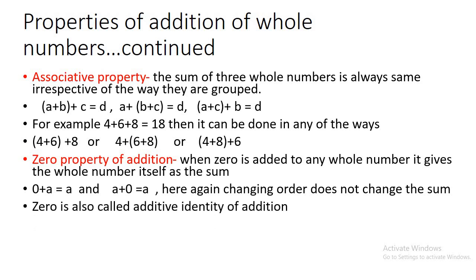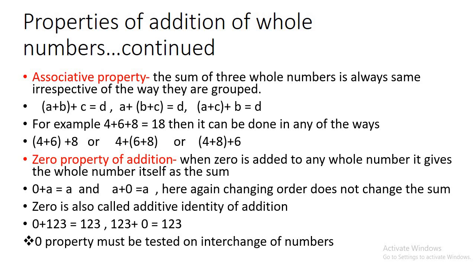So 0 is also called the additive identity of addition. Why is it called identity? Because whenever we add 0 to any number, it gives its identity back. So when 0 is added to 123, you get its identity back as 123. Or when 123 is added to 0, then also we get 123 back as an answer. So that is why 0 is called the additive identity, because it gives back the same answer.